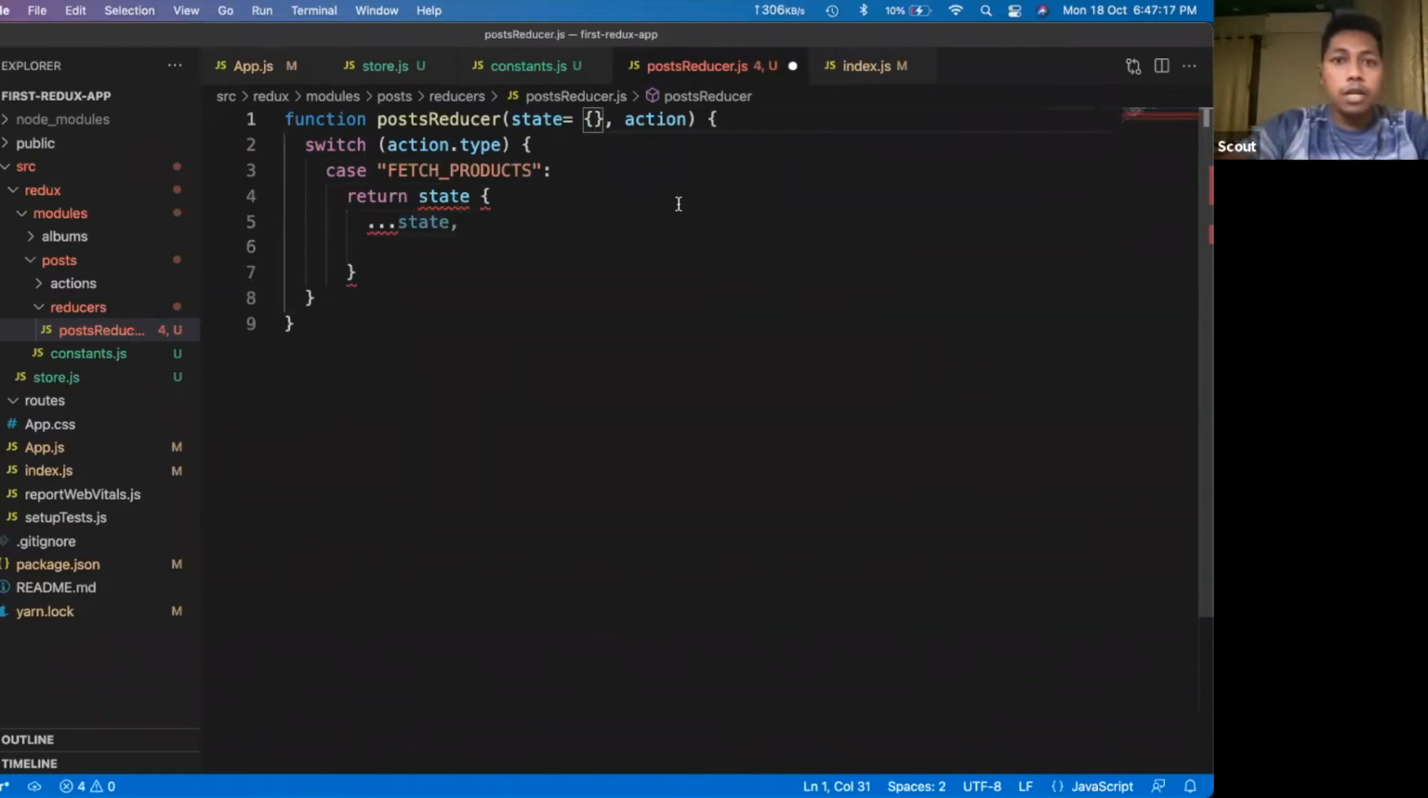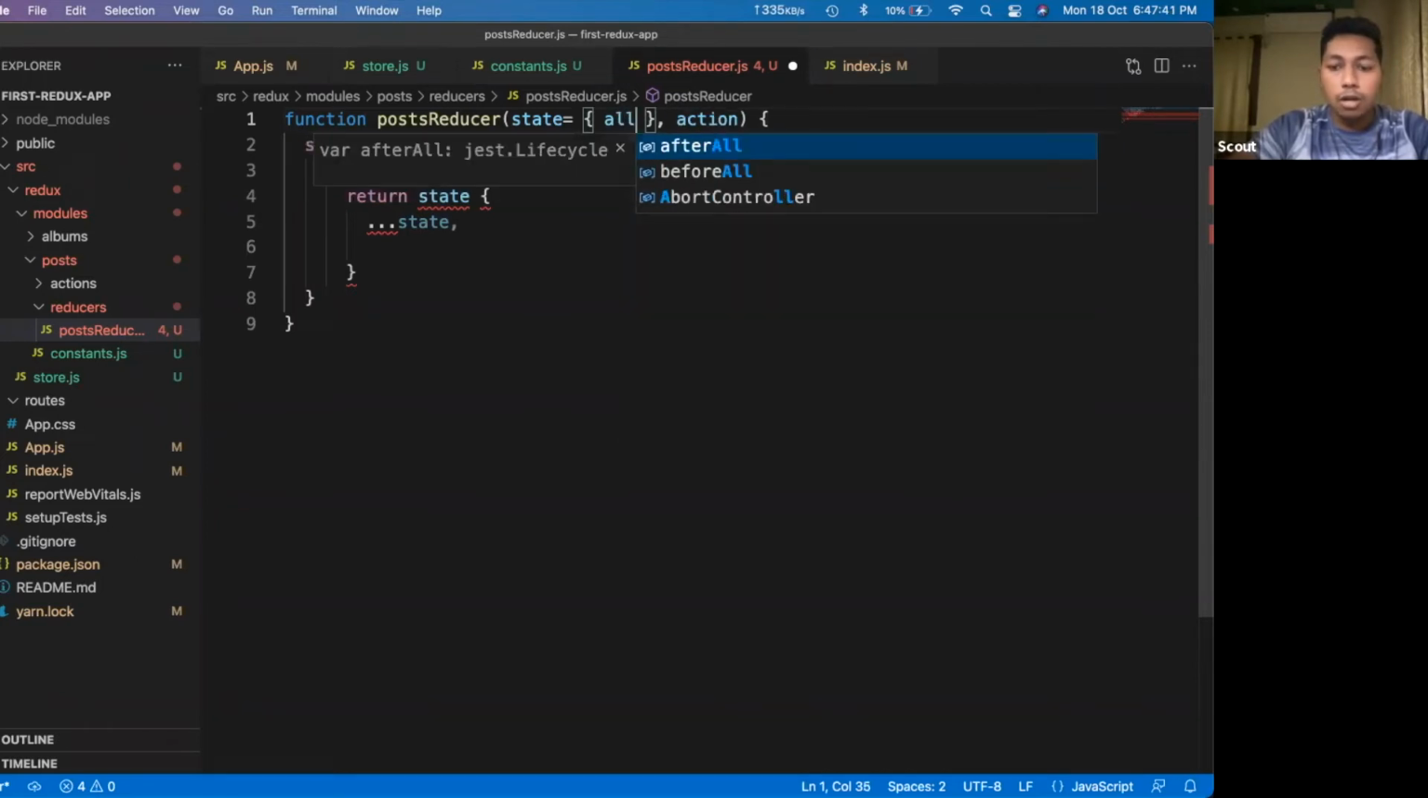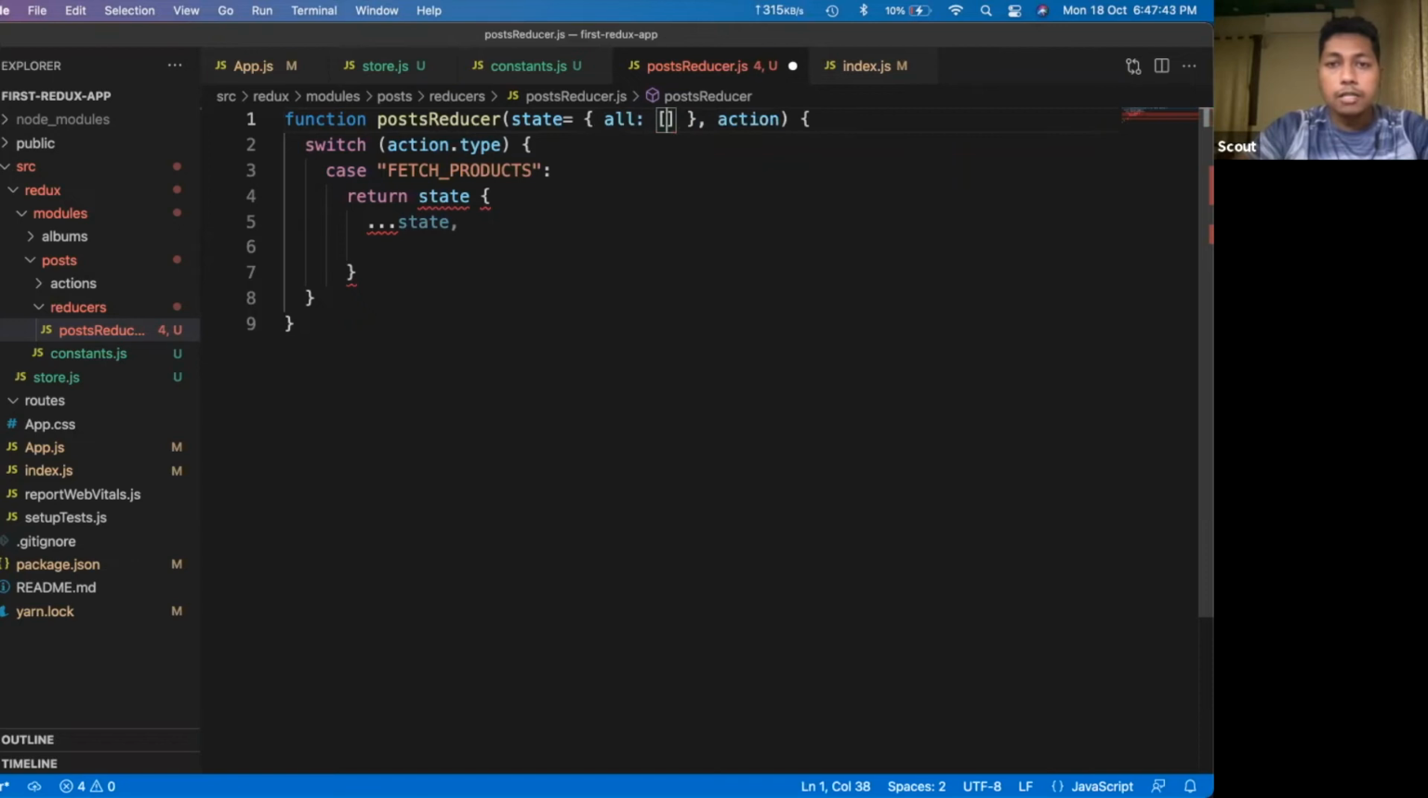In our post reducer, we can define the initial values. What this argument takes defines the initial values in the post reducer. Say I want to fetch all of the posts and save them in some sort of variable, so I would name it all. I will keep the default value as an empty array, because whenever the actual values come from the API, I will push the values inside this all variable.